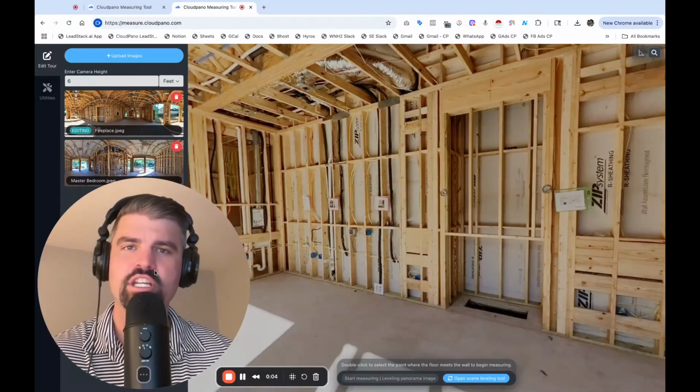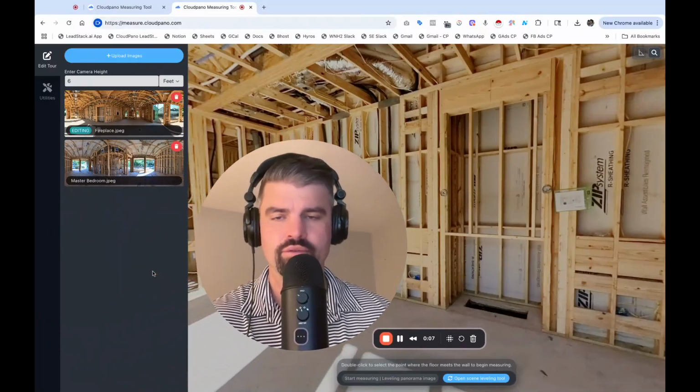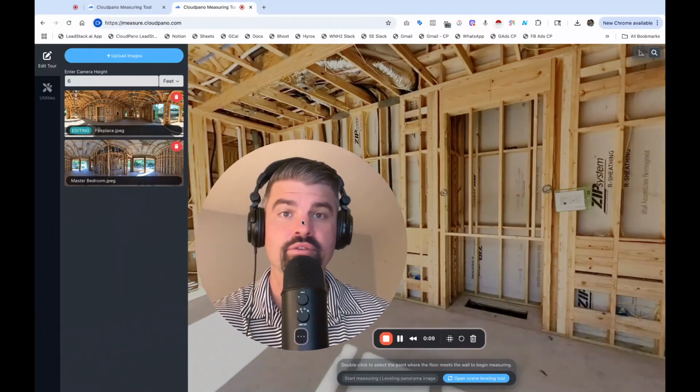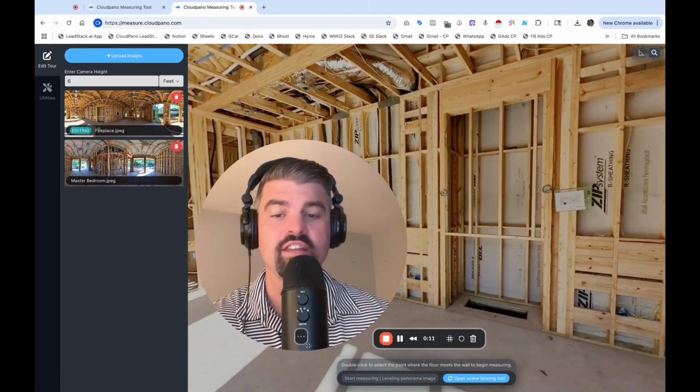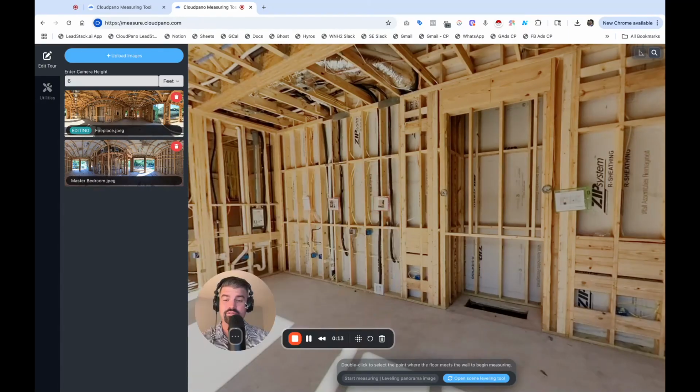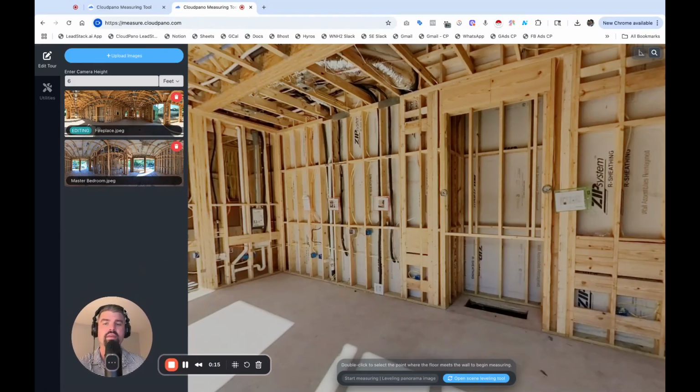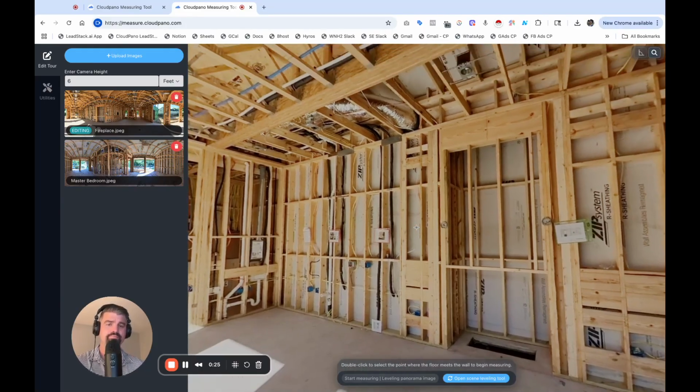In this video, I'm going to show you how to use our measuring tool to measure spaces in full 360, how it works, and how you can take advantage of this technology. It's really incredible. So please make sure to follow along and do this step by step. You don't want to miss certain small steps here. It's really important because if you miss something here, it may throw you off. I just want to make sure you understand how this works, okay?